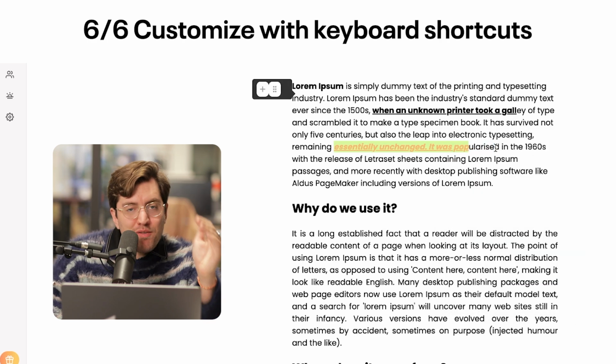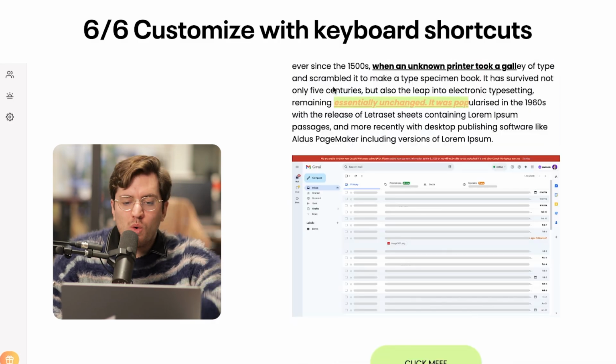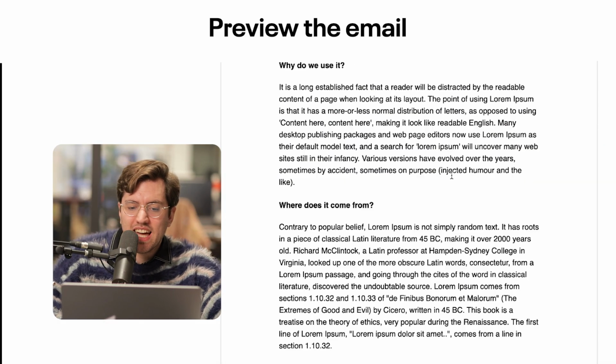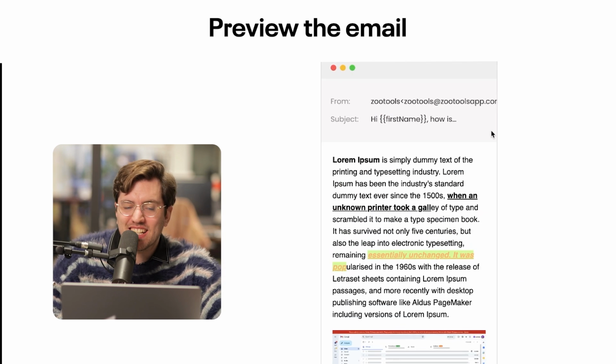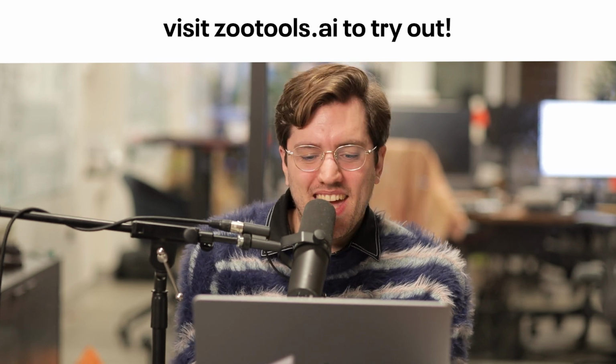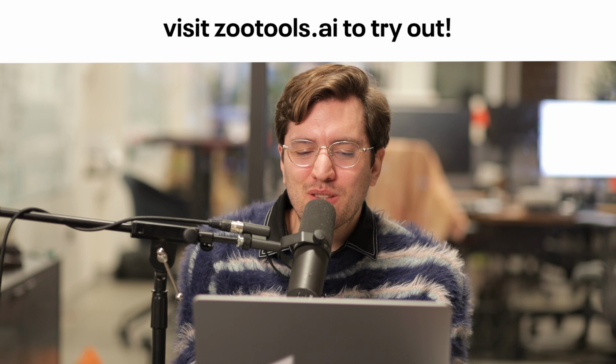But as you can tell, everything is super lightweight. You can rearrange things if you want, but the idea is super plain text emails, and that's it. Then you can of course click preview and see how the email would look across different browsers, mobile, etc. So yeah, super excited. We truly built this from the ground up, and it's amazing. So give it a try. Let me know what you think, and if you have any feedback, I'm all ears.